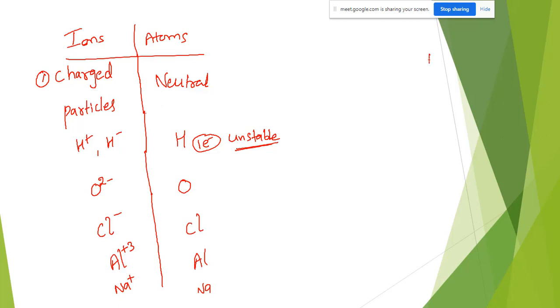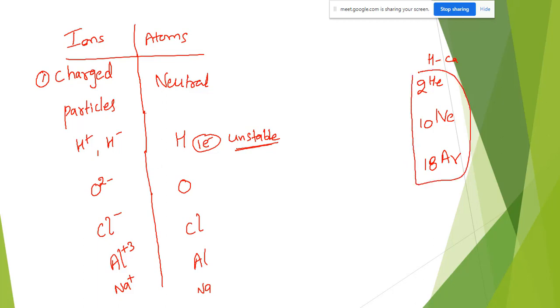From hydrogen to calcium, I told you 3 inert gases are there: helium, neon, argon. Helium atomic number 2, neon atomic number 10, argon atomic number 18. You have to remember these 3 elements.